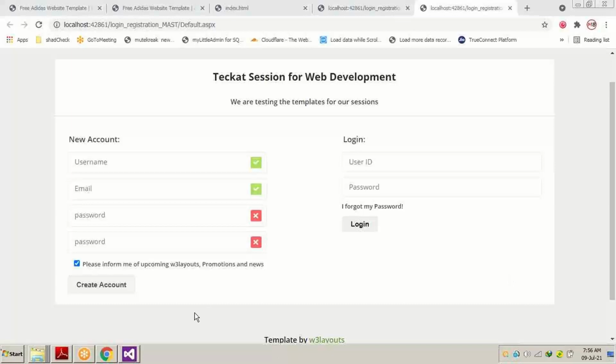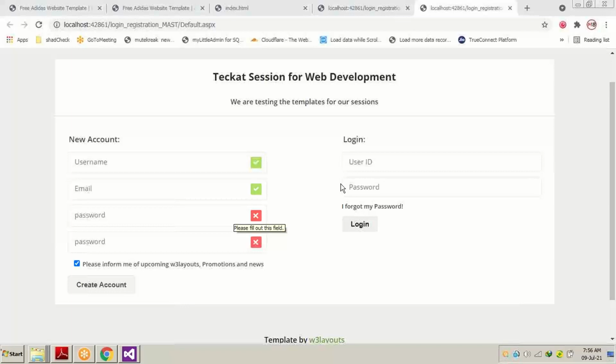Okay. So we will be moving on to the new account, meaning the registration part of this. You can see the tick sign is also over here. All this design, the color, the font size, font color, everything is completely dependent upon the CSS which this template is using. We don't have any work with the CSS.